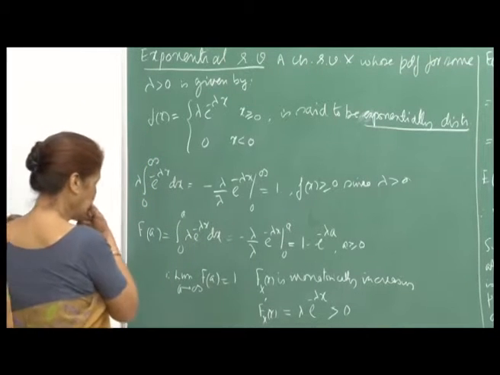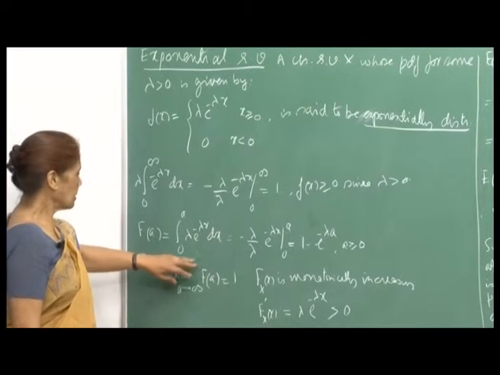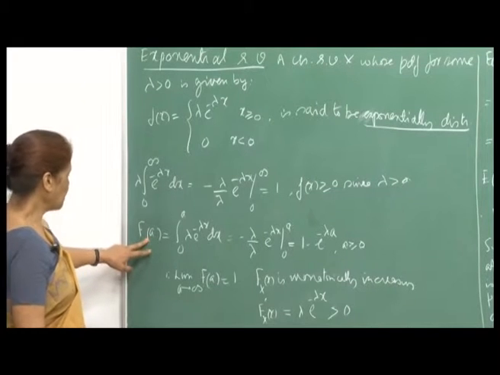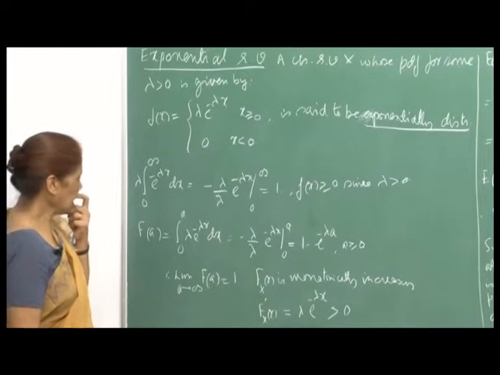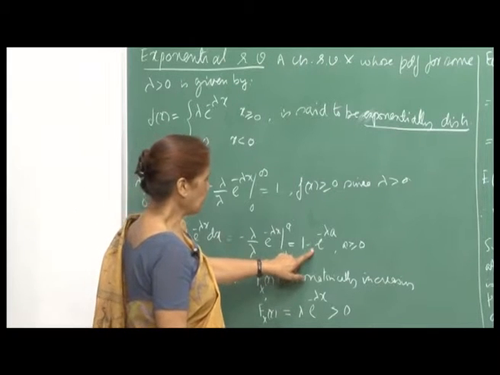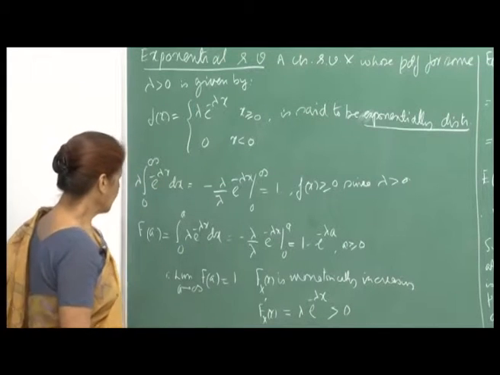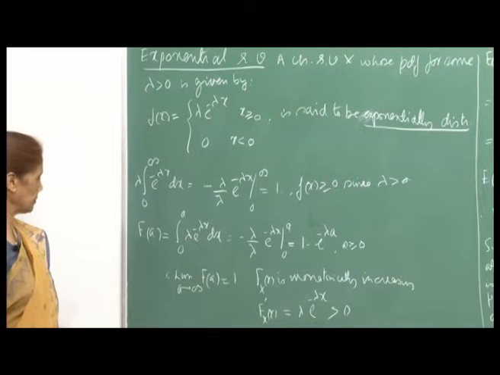Then we want to compute its distribution function. This is the probability that X is less than or equal to a, therefore, this is the integral from 0 to a, and this again comes out to 1 minus e raised to minus lambda a, for a greater than or equal to 0, because our variable itself is non-negative.